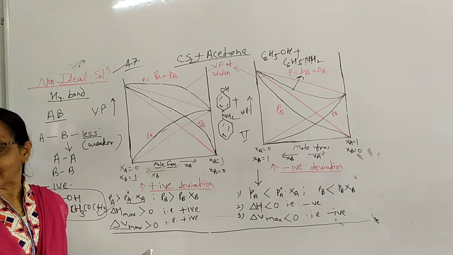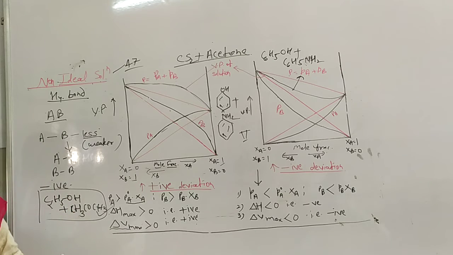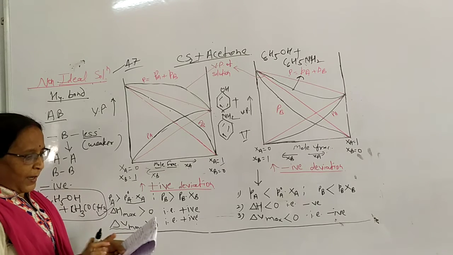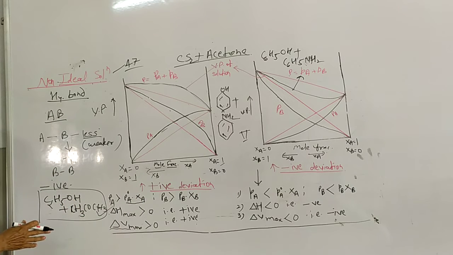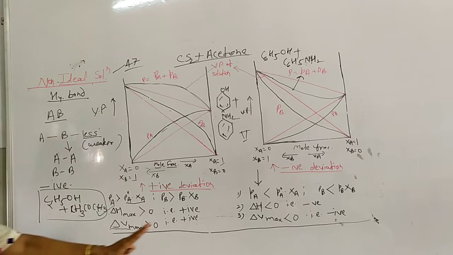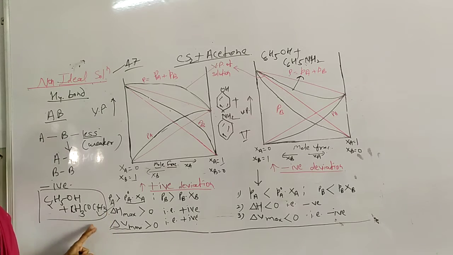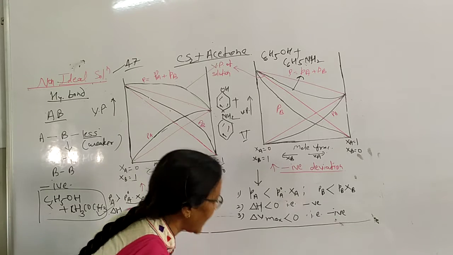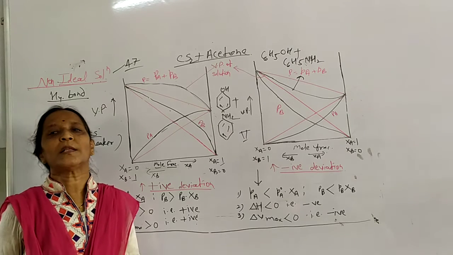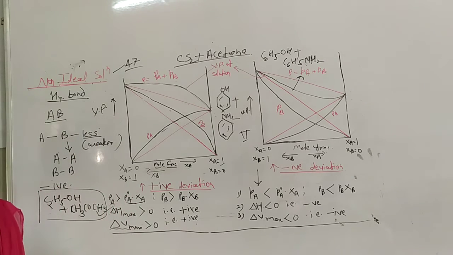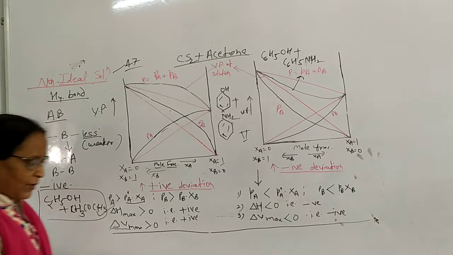Then CH3Cl plus acetone. This is also an example of positive and negative deviation. Okay, so student, I think it is clear what is the meaning of non-ideal solution, positive deviation, negative deviation.